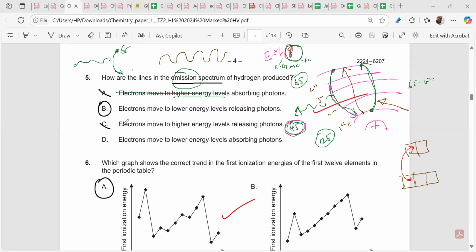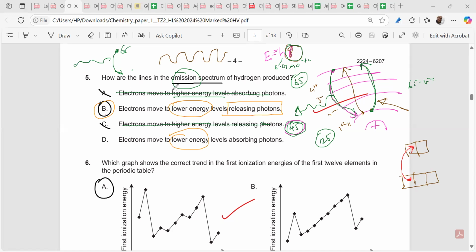See, cancelling out. This is the trick you have to understand in paper number 1: cancellation. We cancel out these two from left to right. Now these two options are left: lower energy and lower energy. So obviously, these two are right. Now come to the next part: releasing energy or releasing photons. So that's the right answer.